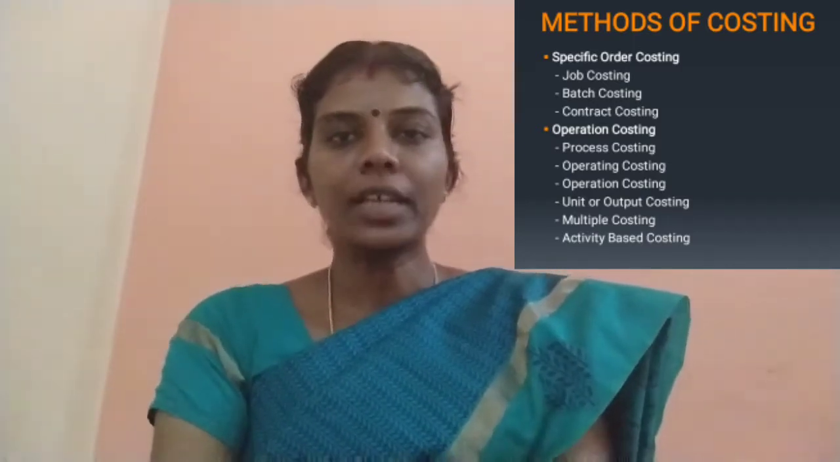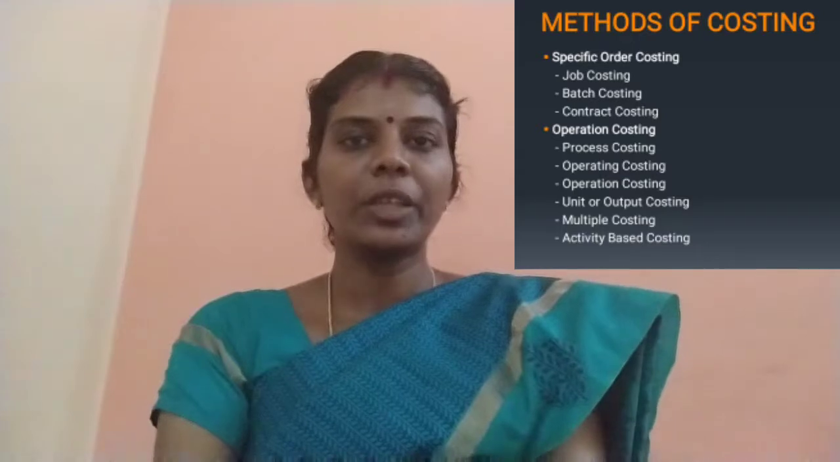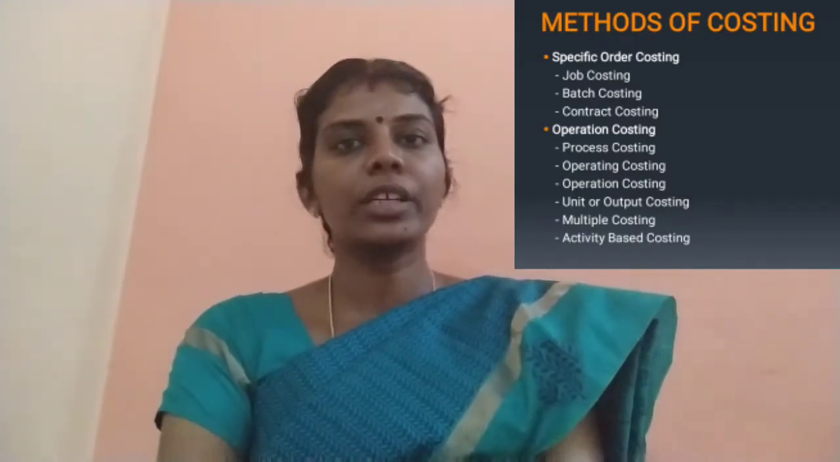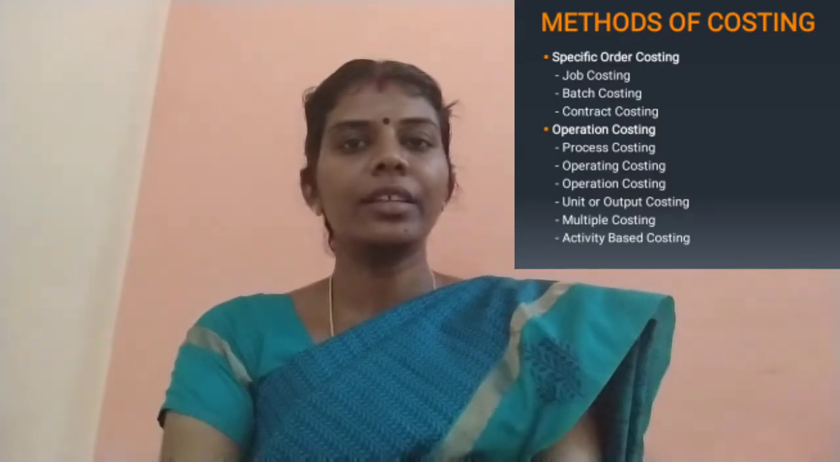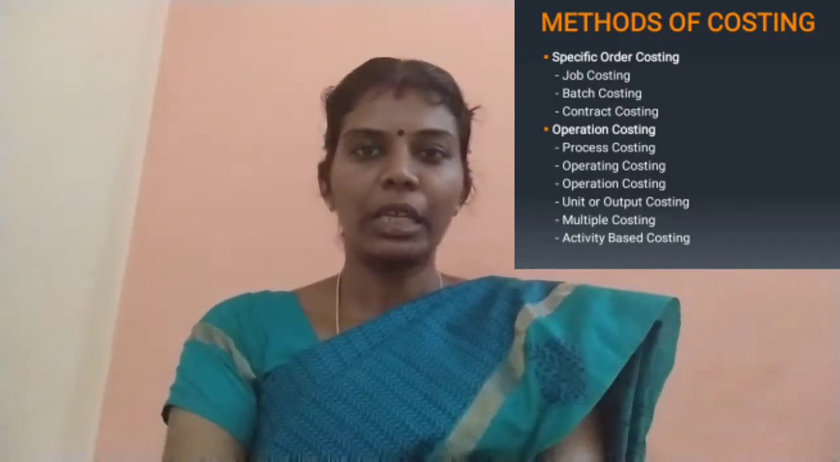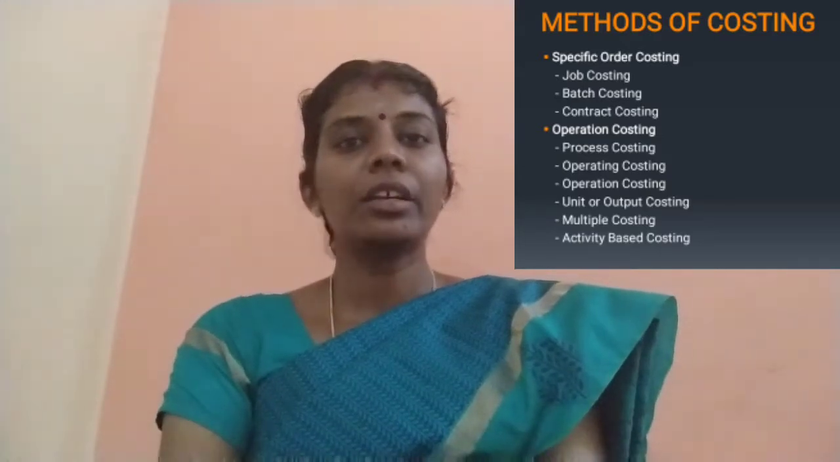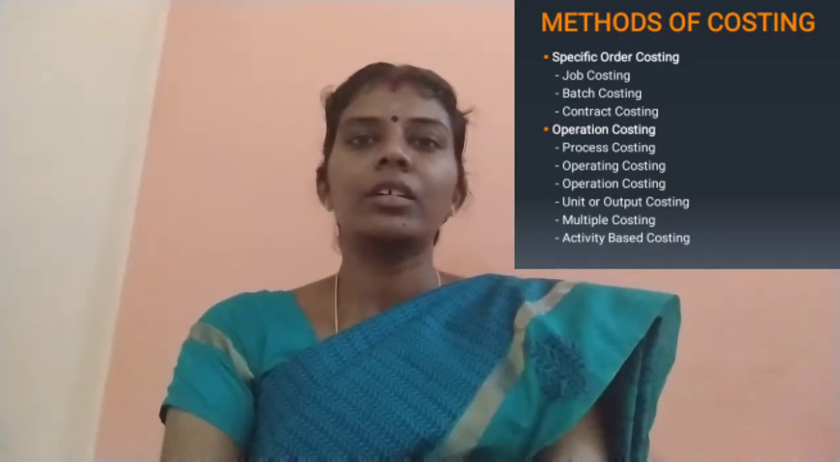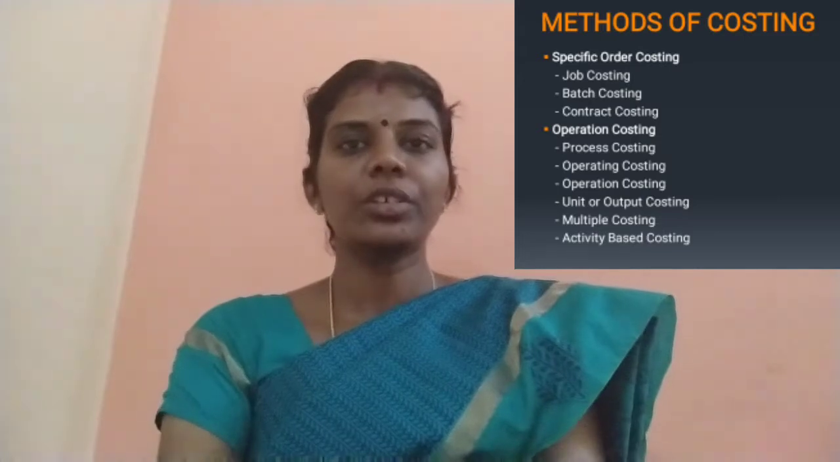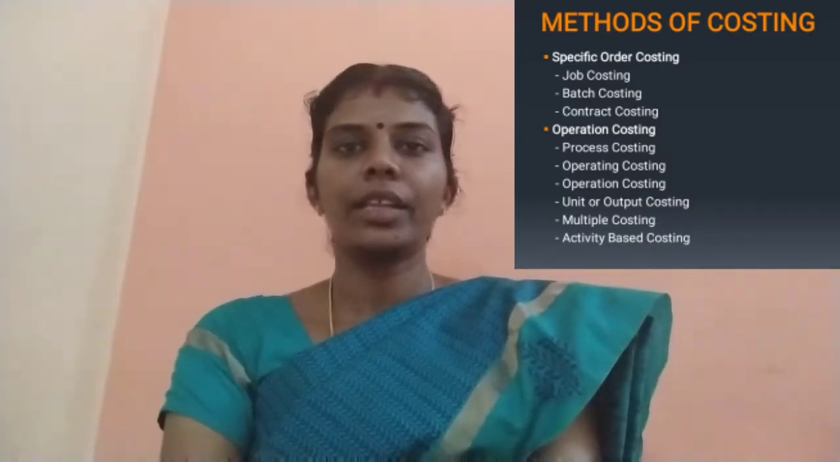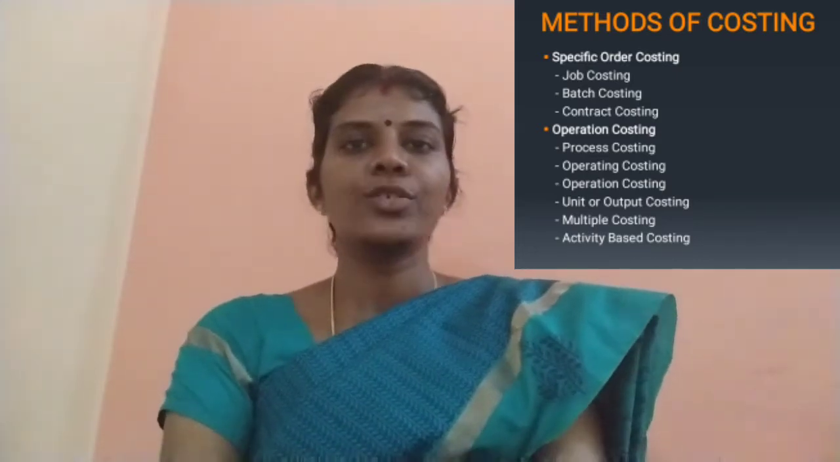And operation costing. This method is applicable for industries where the production of the product is continuous. Here they are not operating based on a particular project or job. So under operation costing, a number of methods are available. That is operating costing, operation costing, unit costing, process costing. All these are available under the head operation costing. So in this session we are going to see everything in an elaborate manner.